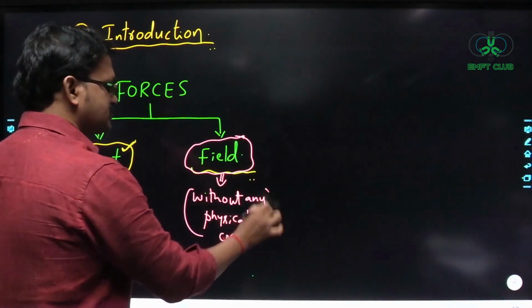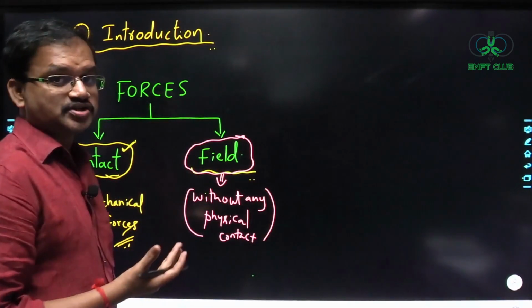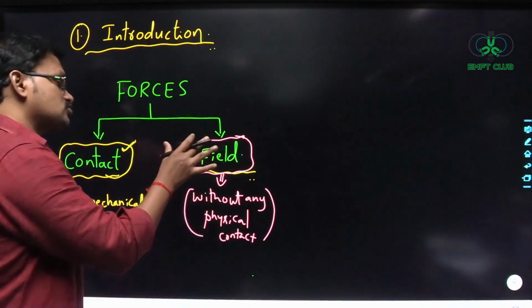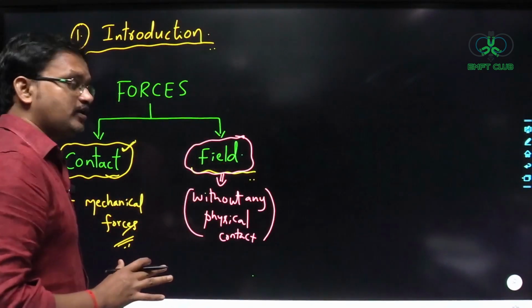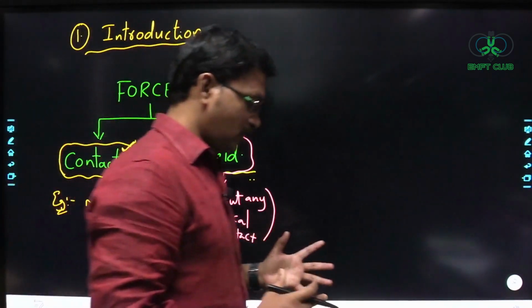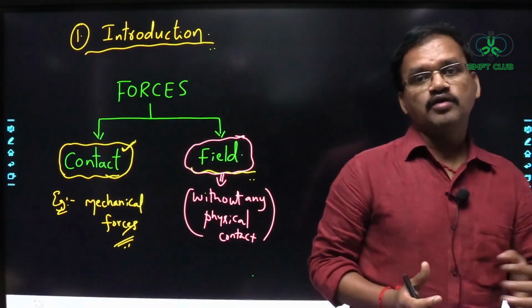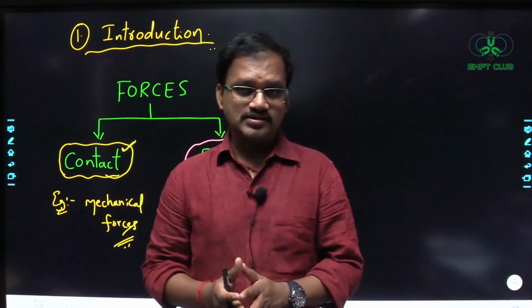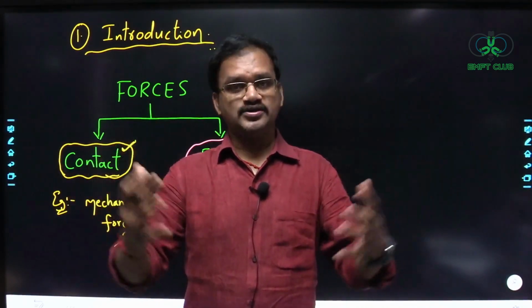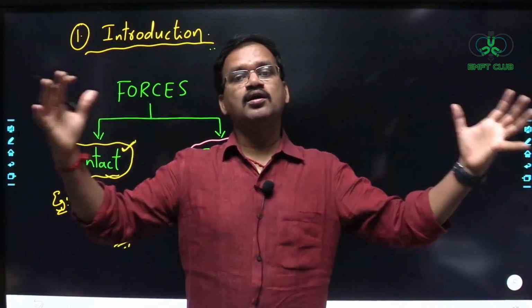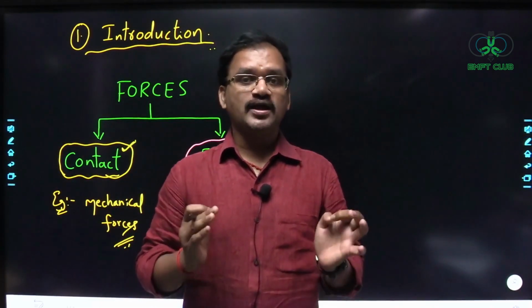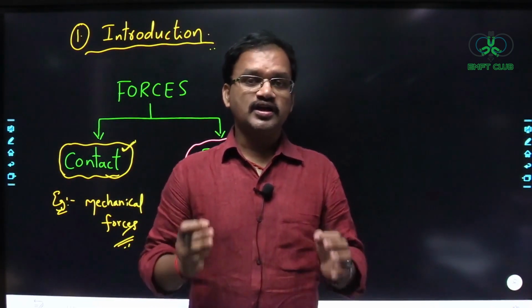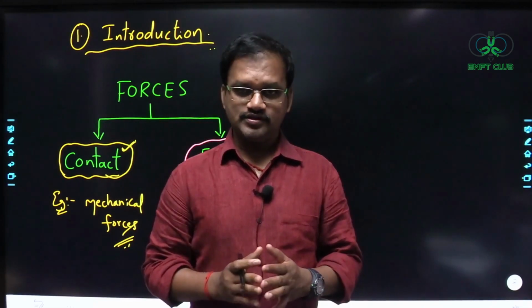What is the beauty of field forces here? They can interact with matter, or exert forces on external matter, over longer and longer distances without any physical contact. That is the beauty of field forces.